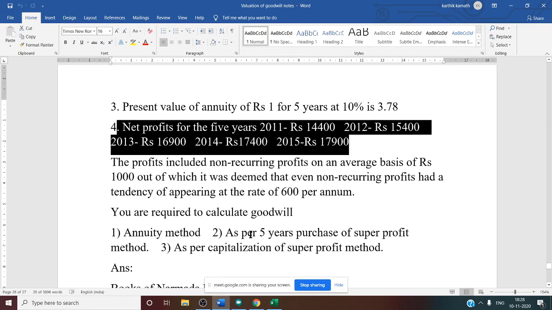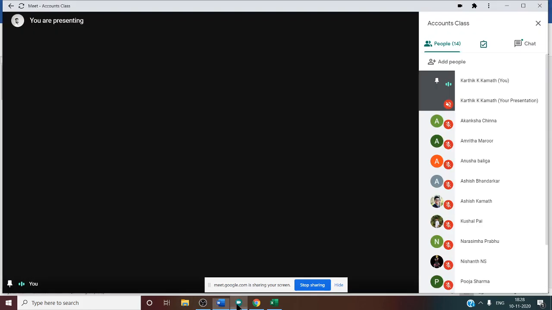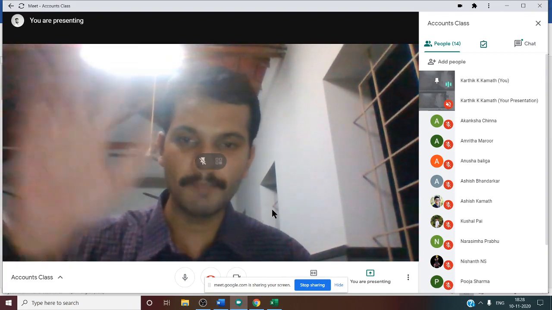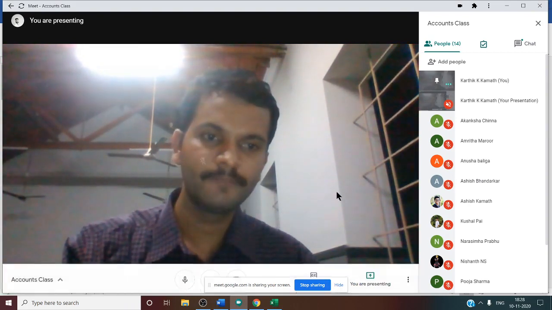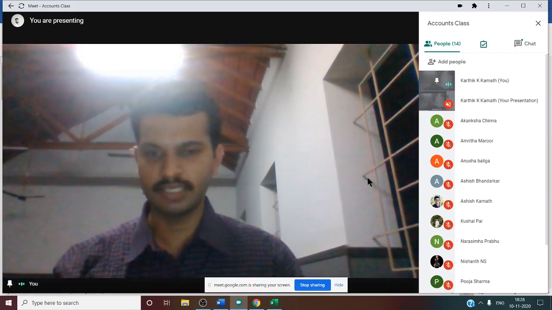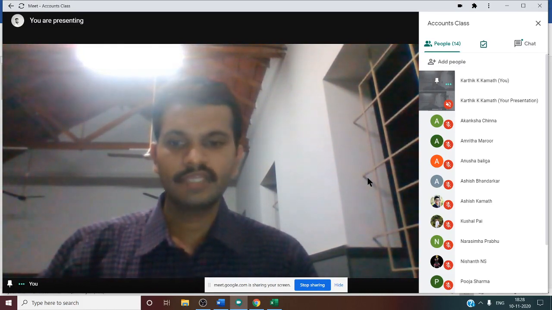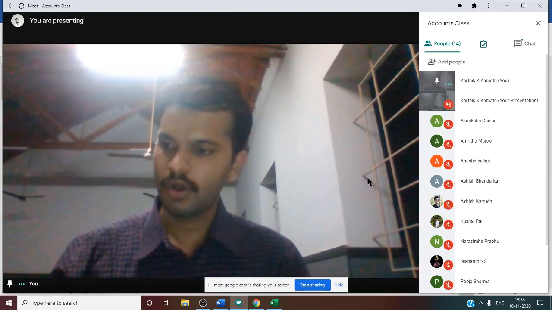You are required to calculate goodwill, but there are three calculations. First is the annuity method. Second one is as per 5 years purchase of super profit method. Third one is as per capitalization of super profit method. By seeing all these three questions, what is common? Annuity, 5 years purchase, capitalization method. What is common in this? Very simple. We have discussed this one.